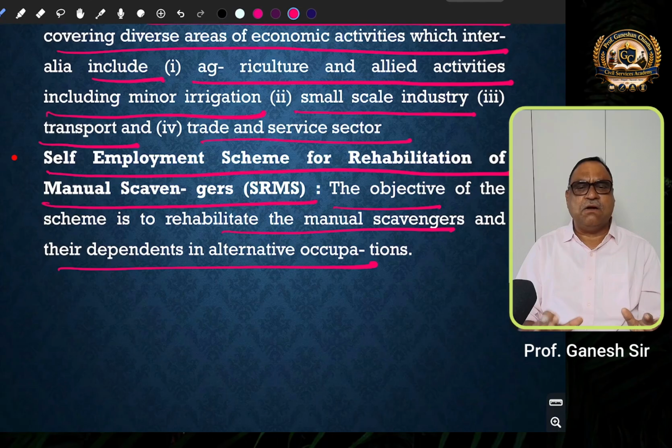Therefore, in order to rehabilitate all the manual scavengers, financial support is provided to those families and their dependents to get livelihood opportunities in alternate occupations.